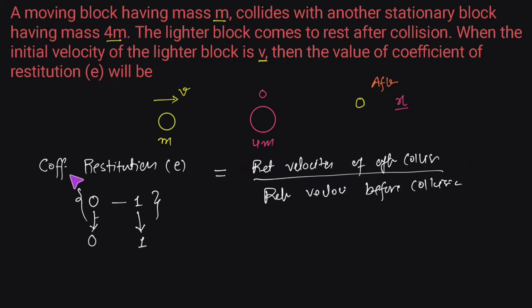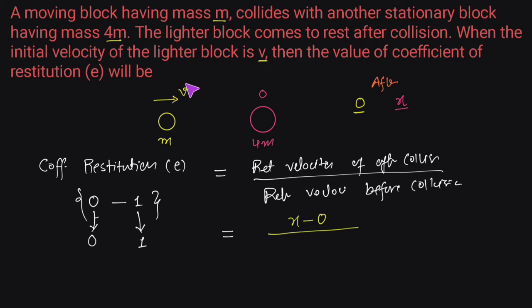So now if we want to find out the coefficient of restitution e, we have to find out the relative velocities after the collision. After collision, the smaller block is at rest, so the smaller block has the velocity 0 and the larger block has gained a velocity x. It means the relative velocity after the collision would be x minus 0, or this will give us x. So this is the relative velocity after the collision, x minus 0, divided by the relative velocity before collision.